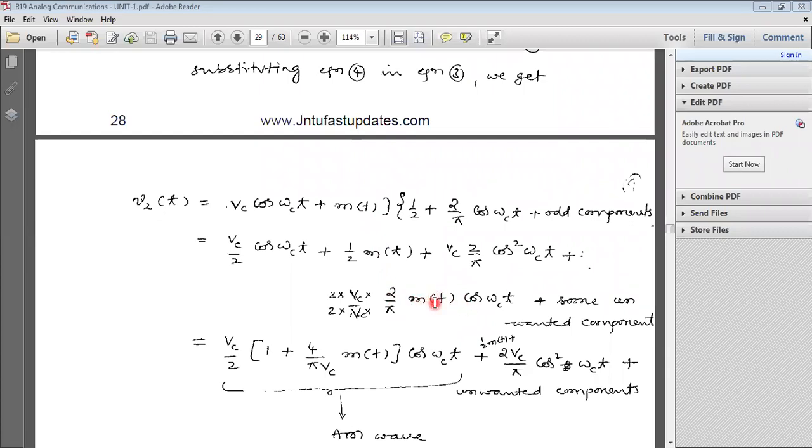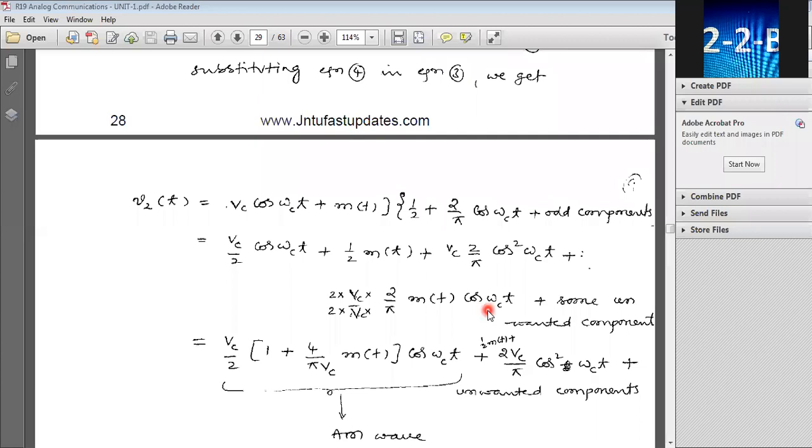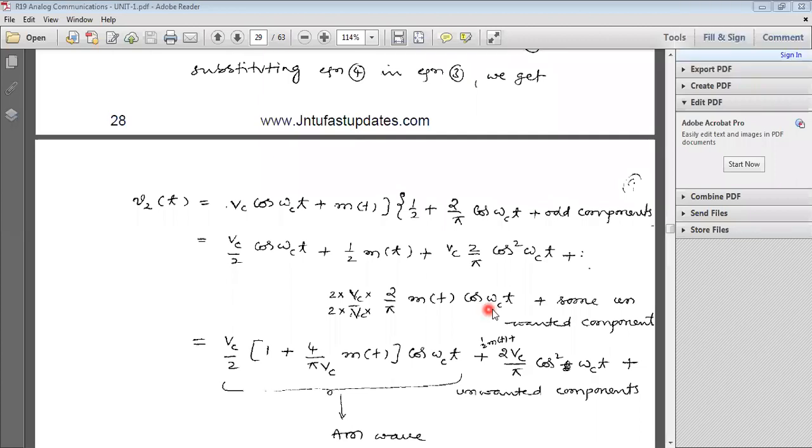First you write up to this term, 2 by pi M of t cos omega ct, plus odd components into these terms. Here we consider these as unwanted components. So just write some unwanted components.